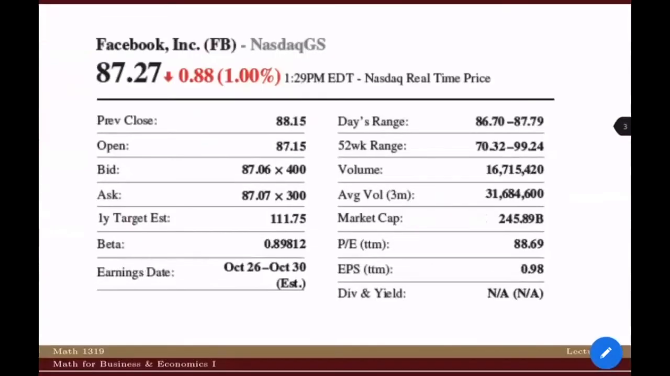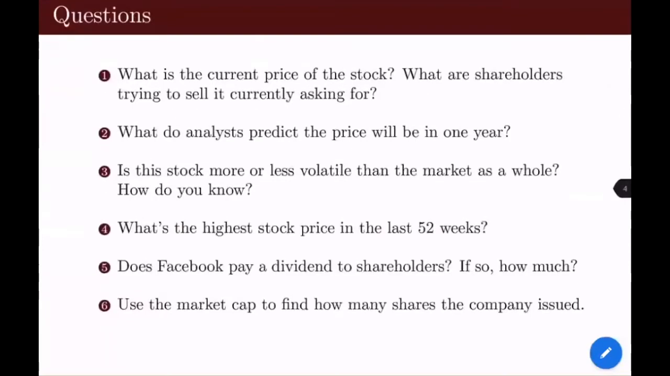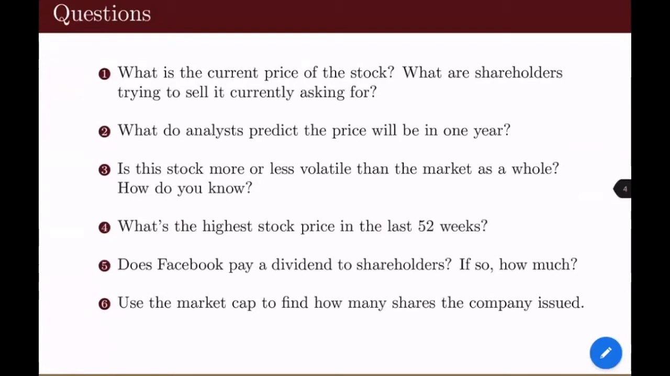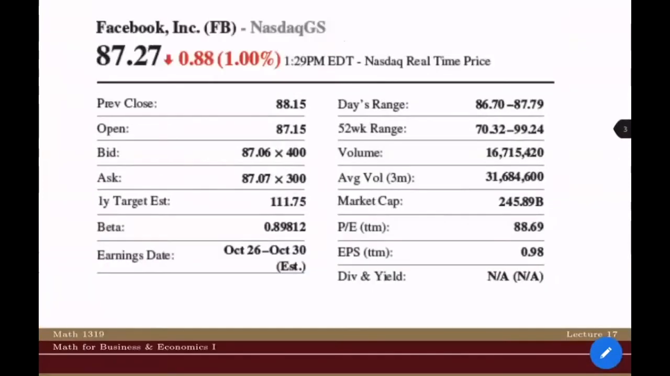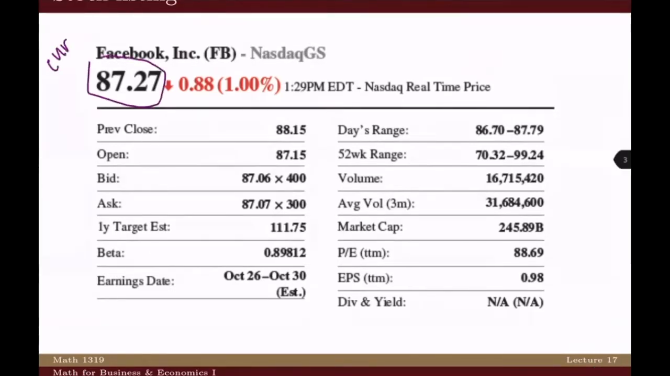So our first example is going to be this stock listing here. We are going to use the stock listing to answer the following questions. So first you want to know what is the current price of the stock and what are the shareholders currently trying to sell it for. So if we scroll back up, we can see that the current price of the stock is going to be near the top of the listing. It's going to be $87.27. Right here up at the top.